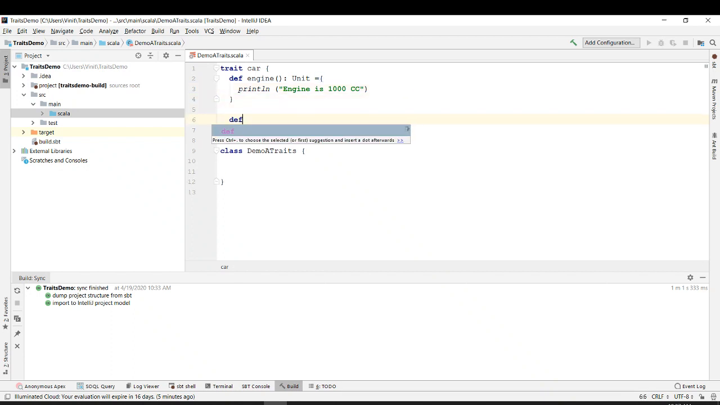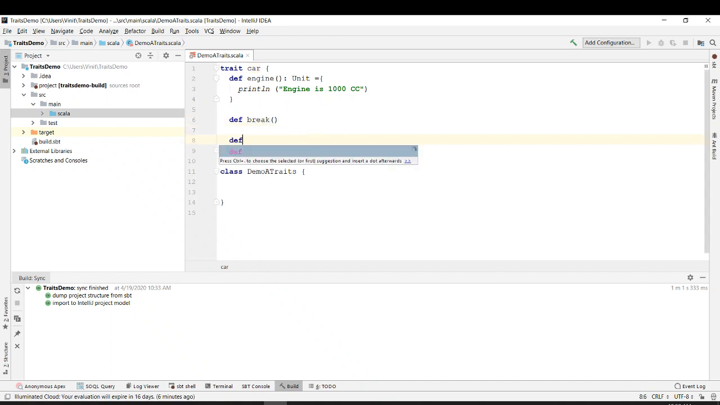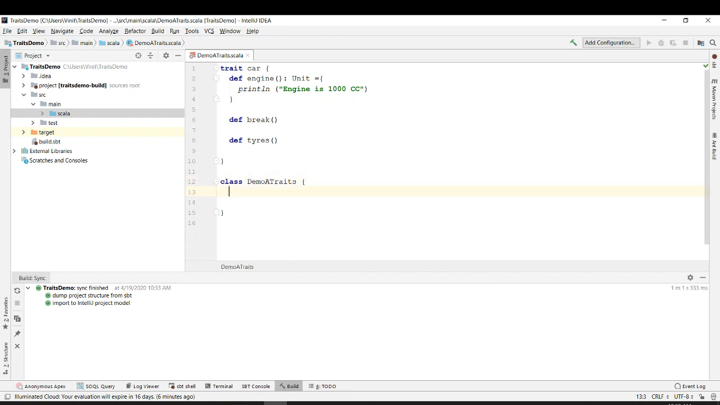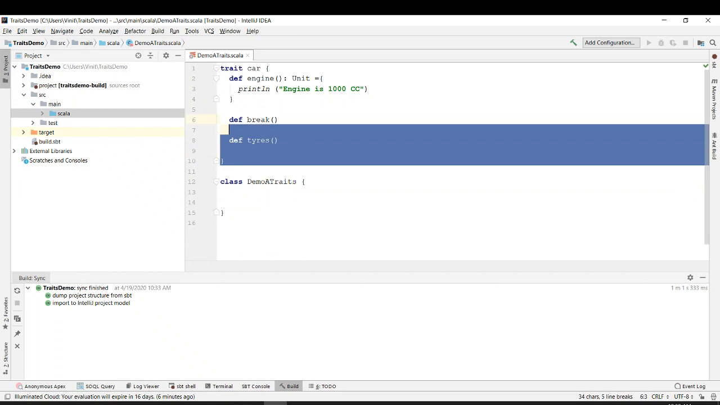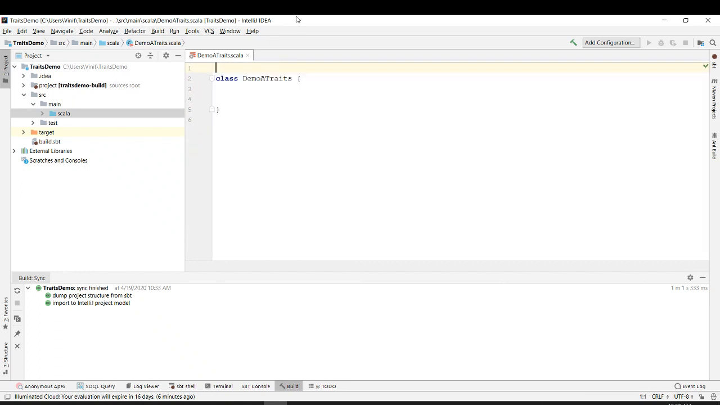Then let's define some more. Define brake, def brake. Then what can be there in a car? Engine, brake. Define something else also, right? Color, tires maybe. Okay, so let's define some functions, and oh, I made a mistake. Instead of defining it as an object, I defined it as a class. Let me delete this.